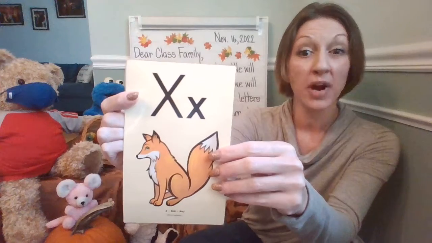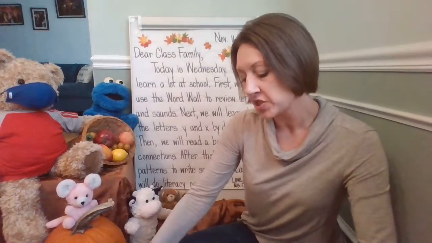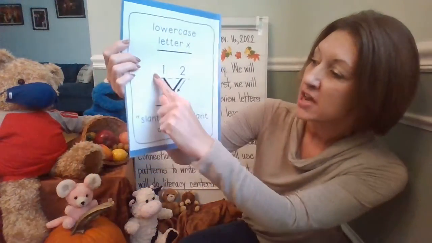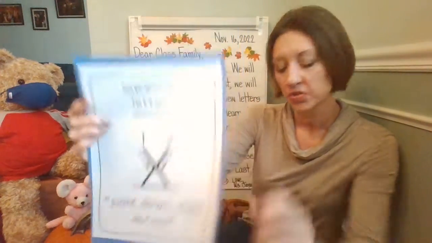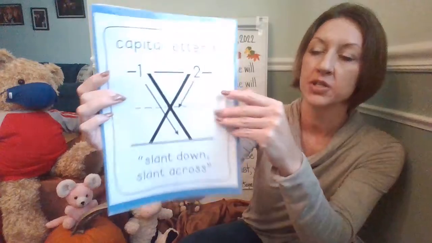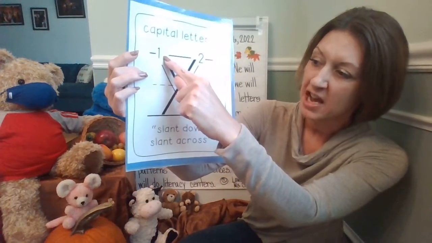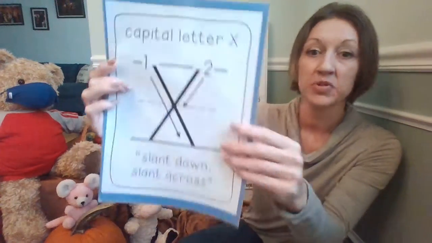We're going to practice writing the letter X. We're going to also be doing a sort today, class family. Remember, for an X, you're going to slant down, pick up, slant across. You're going to do the same thing for a capital X as well, but you're going to start up high, on the skyline, slant down, pick up, slant across.